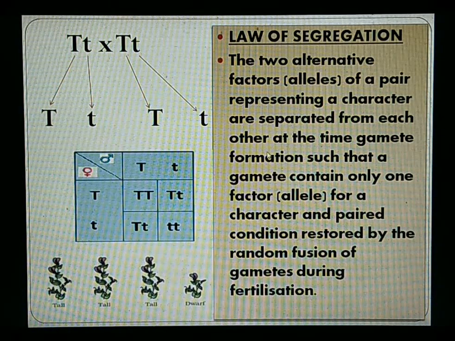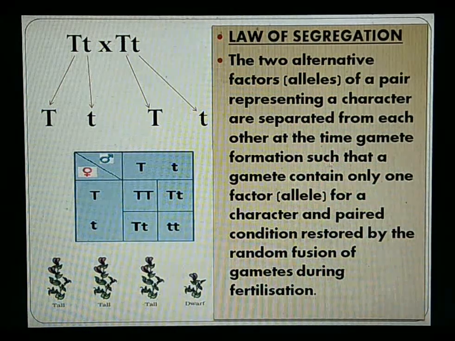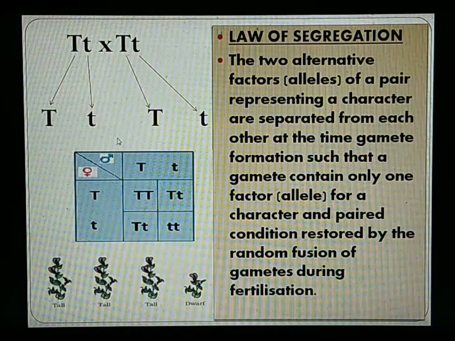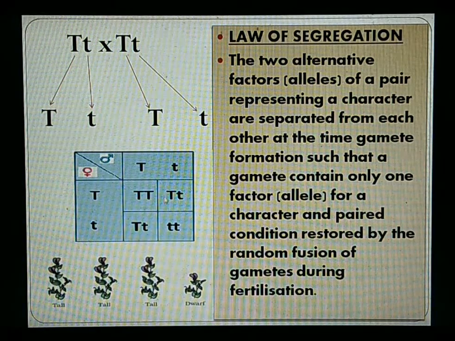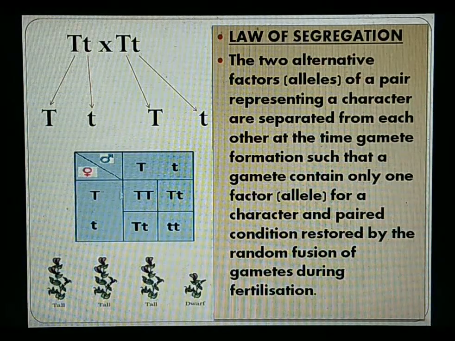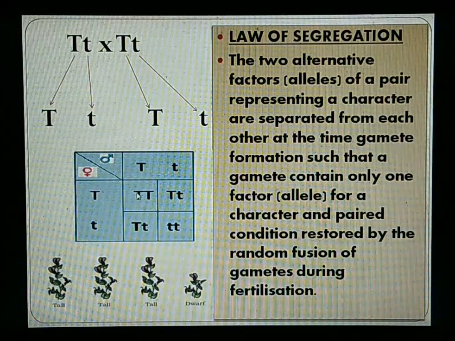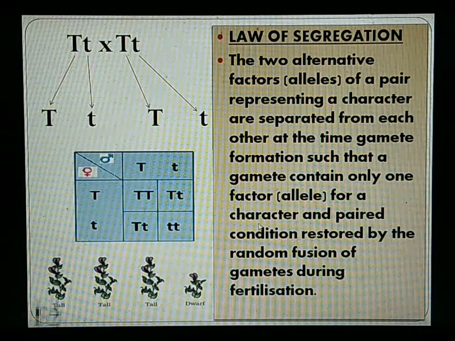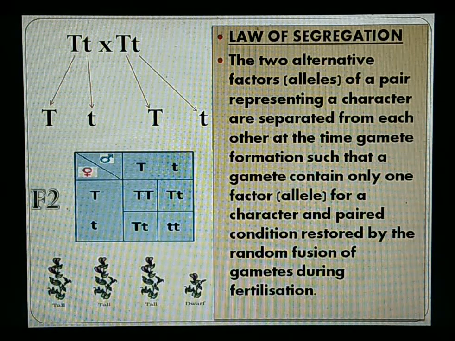So each gamete will contain only one factor or allele for a particular characteristic, and these alleles come together during the fusion of the gametes. The number of alleles or chromosomes is restored by random fusion of these gametes.